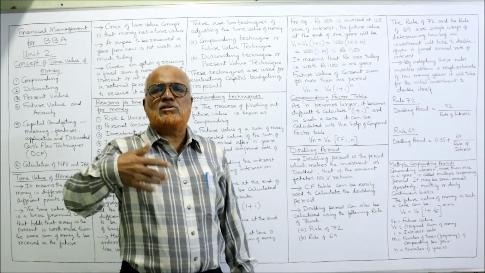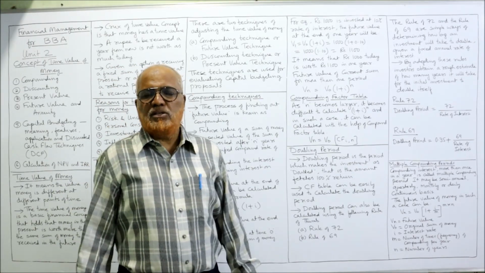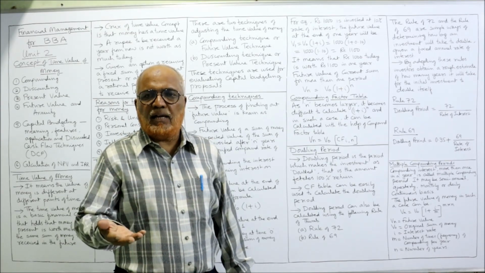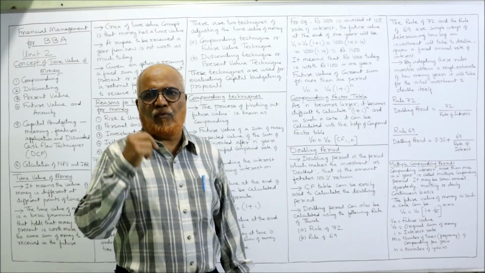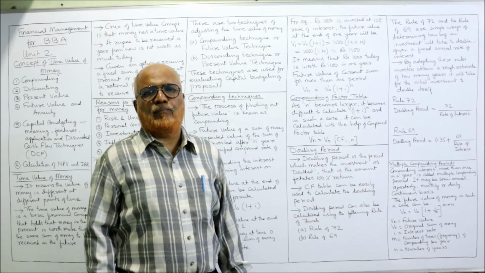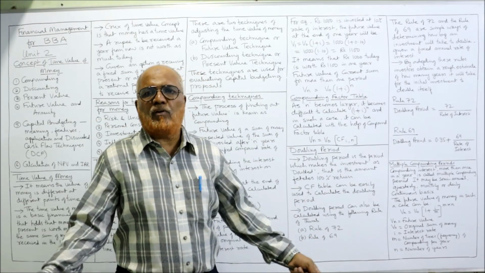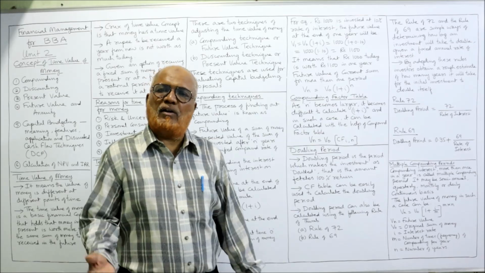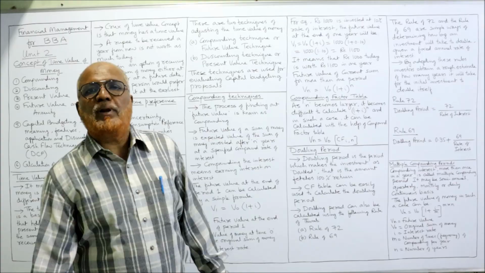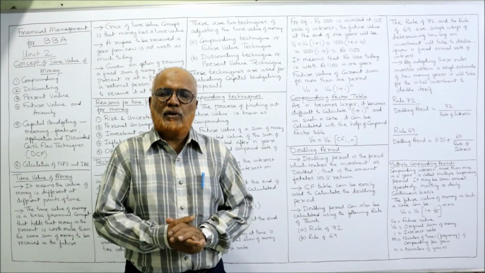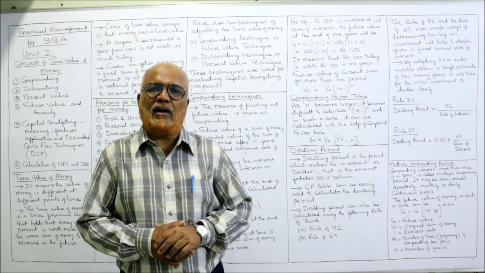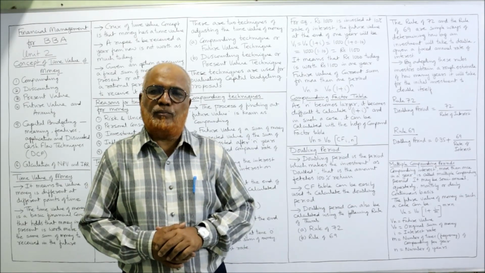How many times we are compounding in 1 year? Just now I told you semi-annual means 2, M is equal to 2. If quarterly compounding is there, M is equal to 4. If monthly compounding is there, M is equal to 12. And N stands for number of years. By using this formula, we can find out the compounded value, future value, when multiple compounding periods are there. So this is the explanation about compounding or finding out the future value.